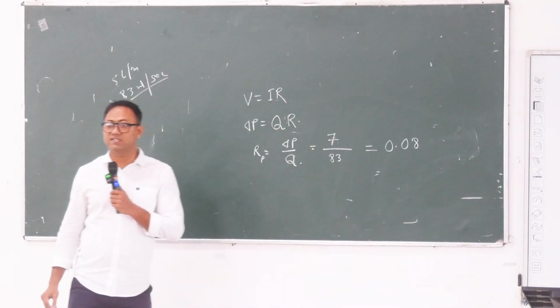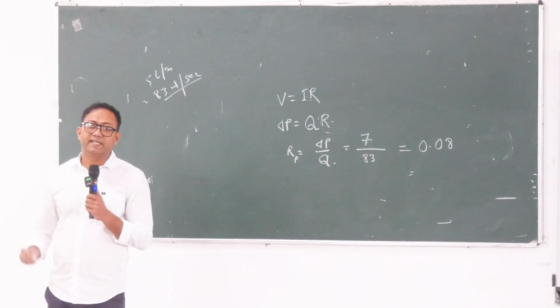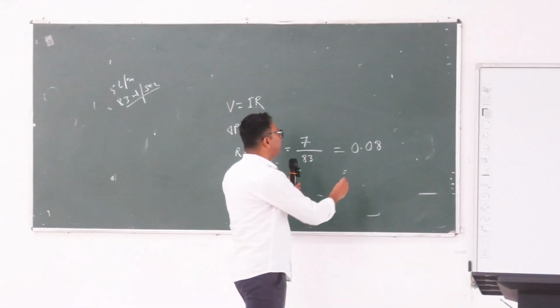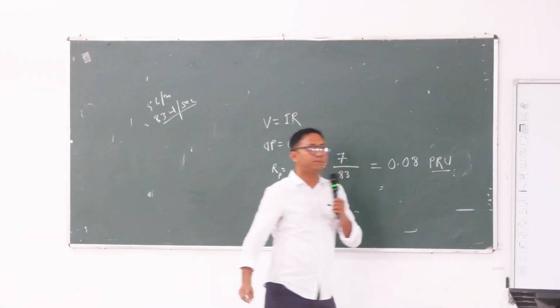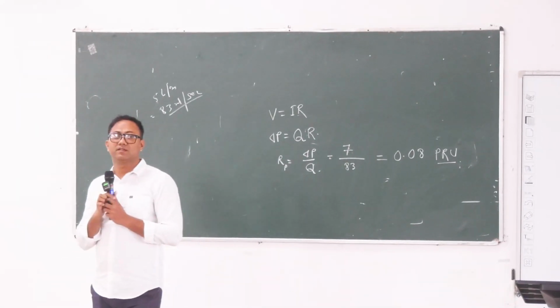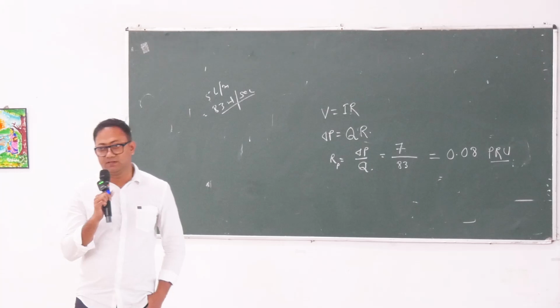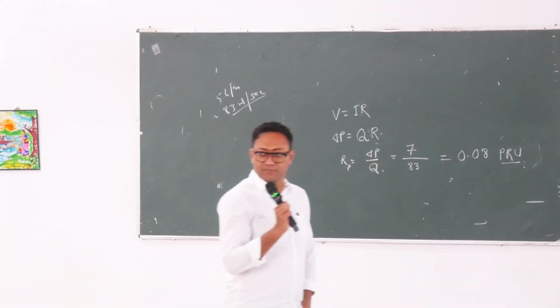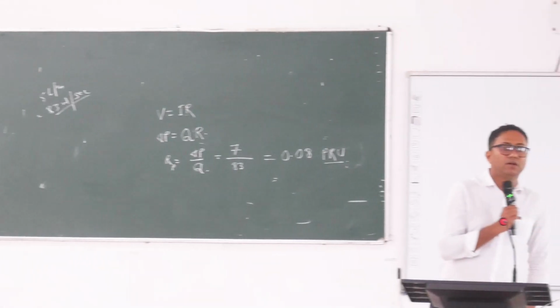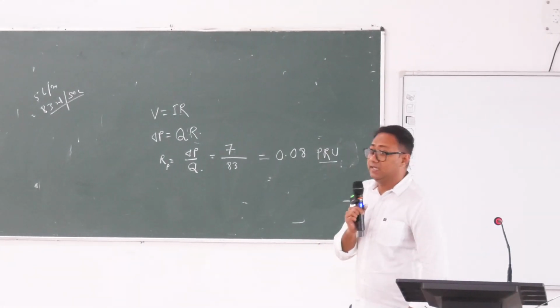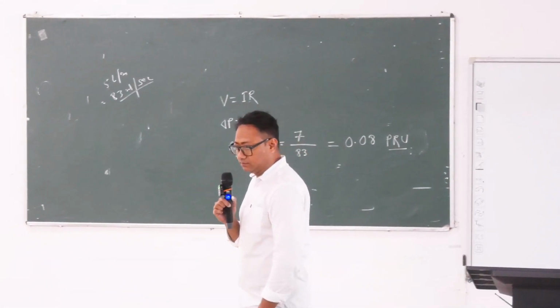Okay, 0.08. And the unit is called PRU. PRU means peripheral resistance unit. So 0.08 PRU is the resistance in the pulmonary circulation.